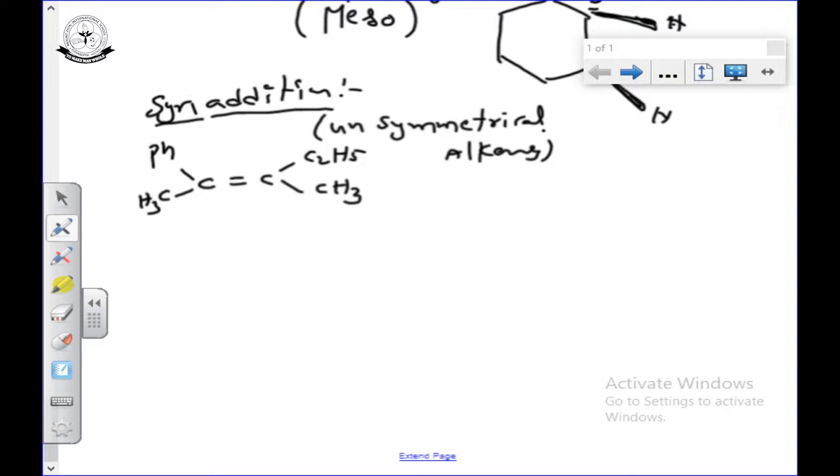So this unsymmetrical alkene I am going to write like this: C double bond C, with Ph and C2H5. Syn addition, keep in your mind, syn addition. Syn means same side. Moreover, I am taking the cis isomer.